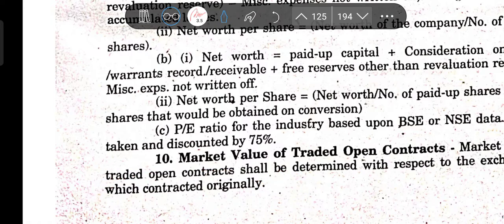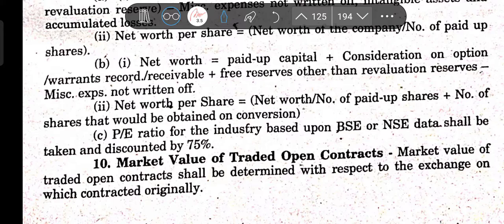So do remember this: whatever exchange in the stock exchange it has been contracted, that will be taken. Market value of traded open contracts shall be determined with respect to the exchange on which contracted originally.